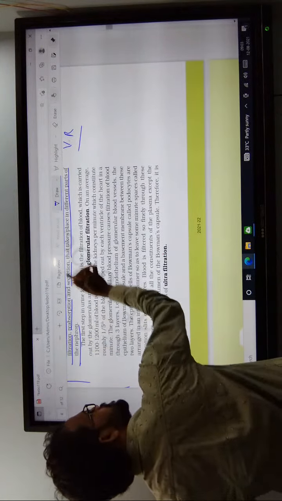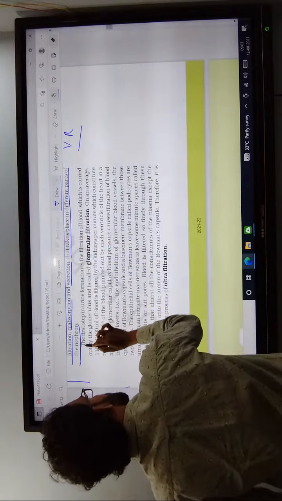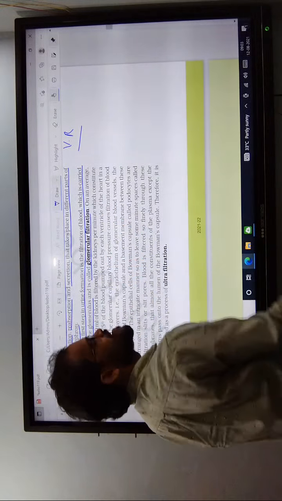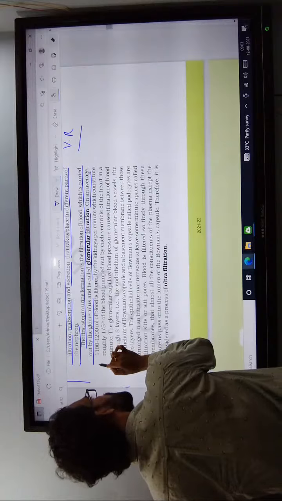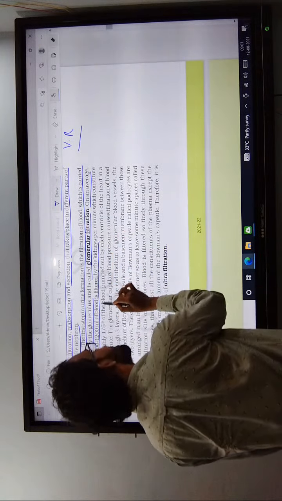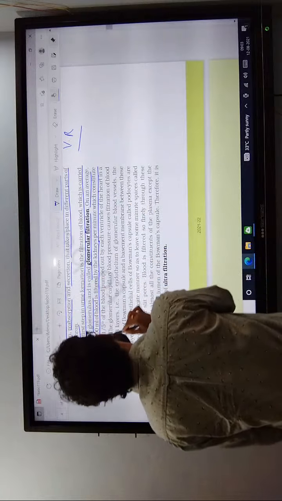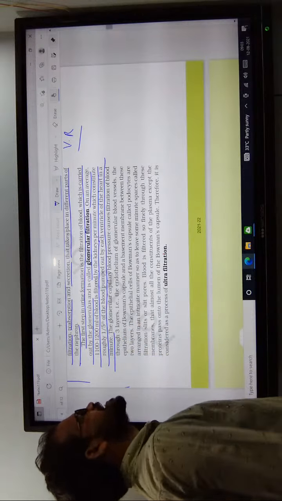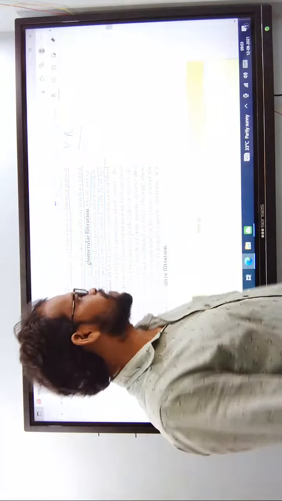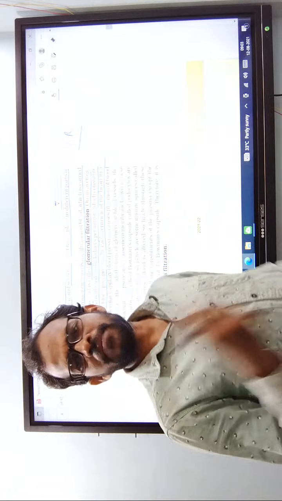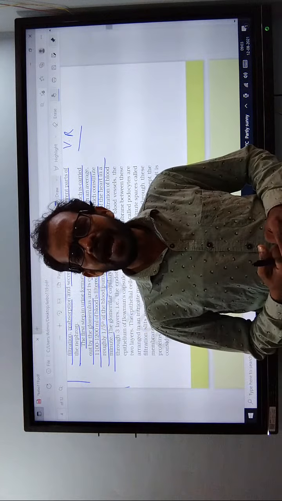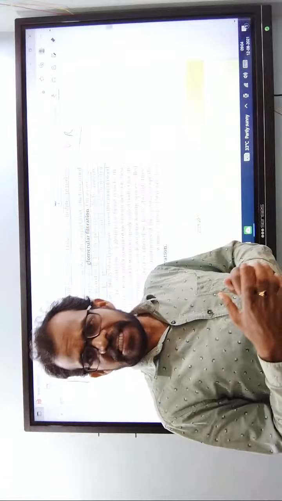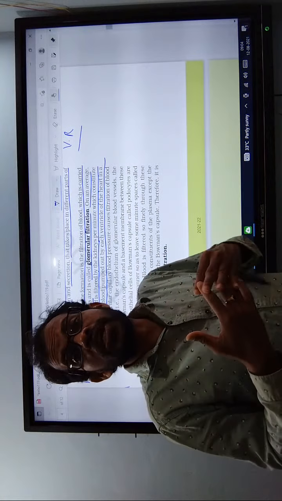The first step of urine formation is that blood is carried into the glomerulus for filtration. On average, 1100 to 1200 ml of blood is filtered by the kidneys per minute. It is roughly one-fifth of the blood pumped by the ventricle of the heart per minute. What is the meaning of that? At the time of the cardiac cycle, each minute the left ventricle pumps 5 liters of blood to the whole body.